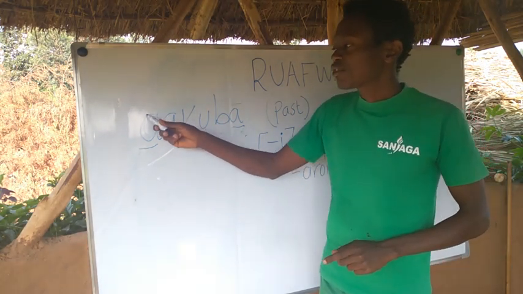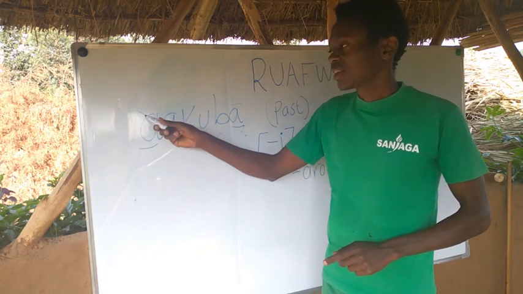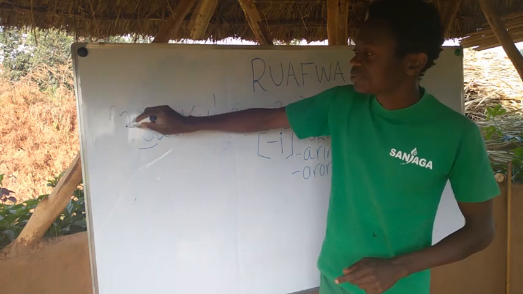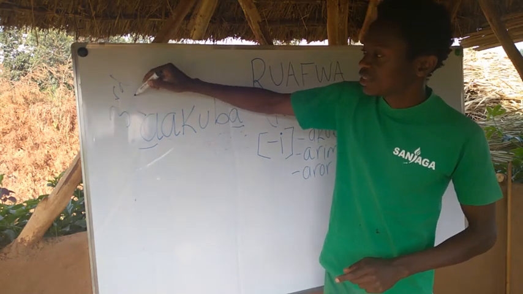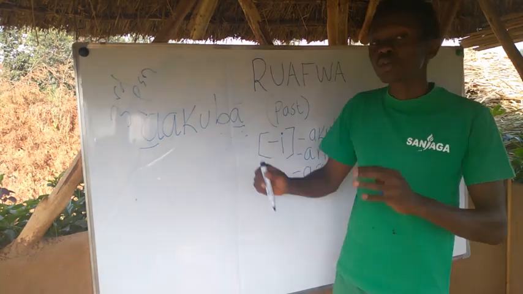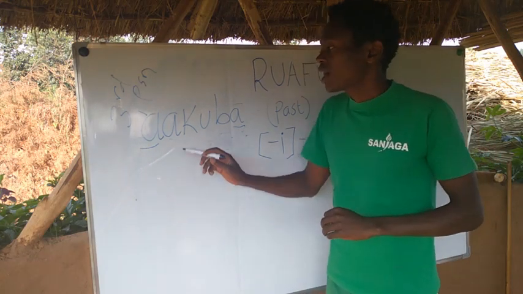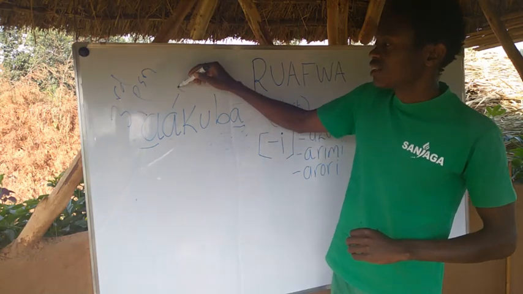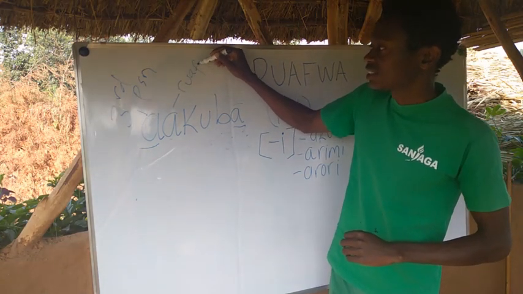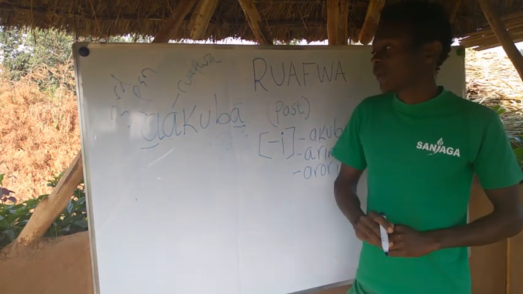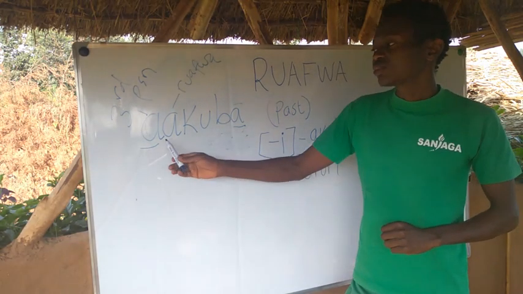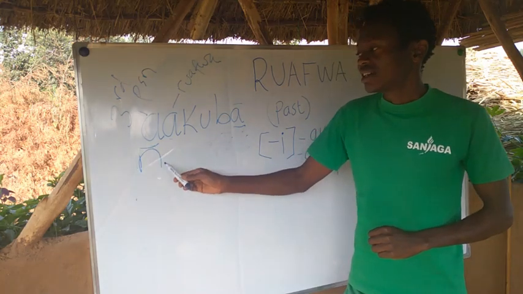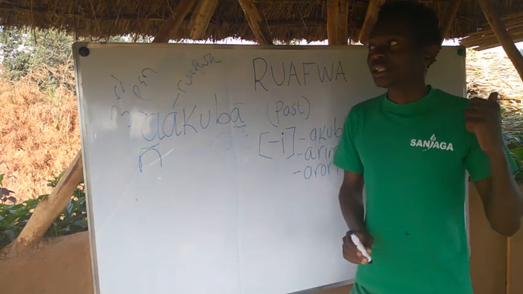So this morpheme represents first person, or rather third person, umundu wakabaga, while this morpheme a represents Ruafwa, past tense. And this one here can be replaced by me, nakuba, I did beat.